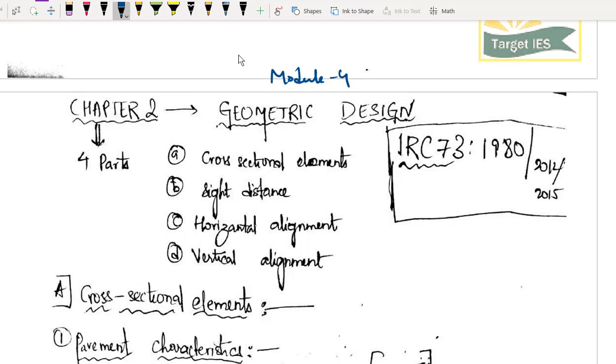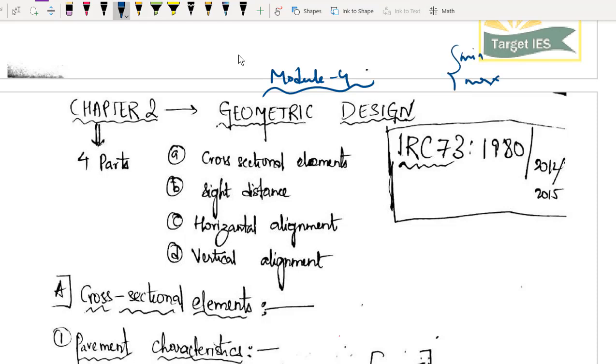I hope you are enjoying, right? Transportation engineering, I hope you are feeling it is very simple, right? So in the first 3 modules, we have finished chapter 1. If you have any doubt in chapter 1, you can ask me. And not only chapter 1, the entire transportation engineering will be very simple. You need not worry about it, but be careful about maximum and minimum values.